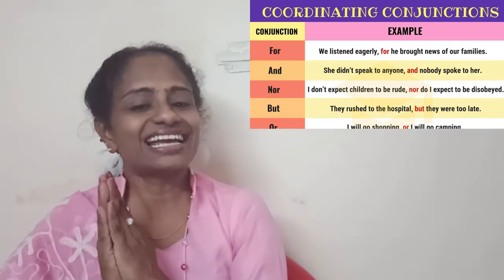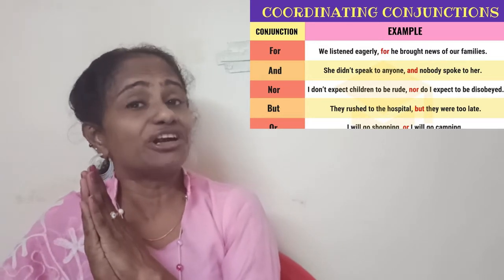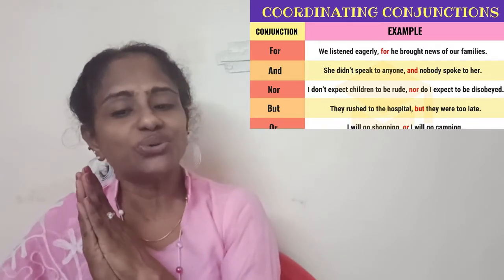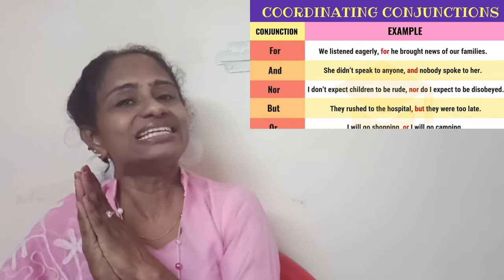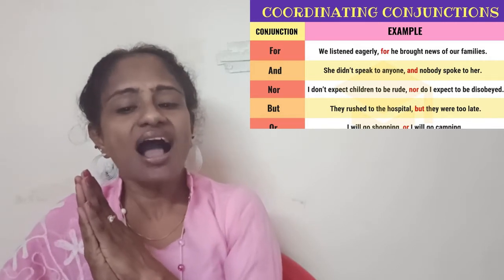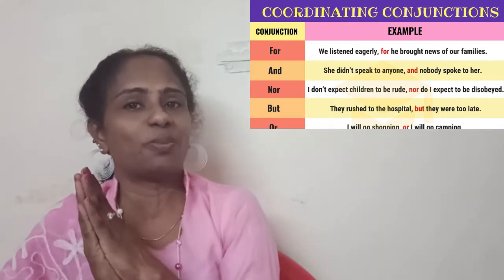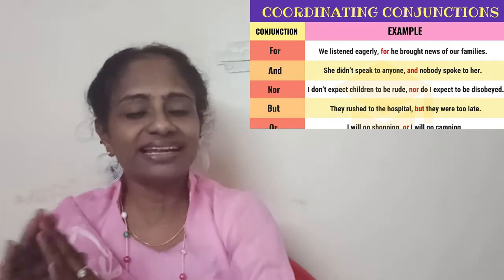Next, I don't expect children to be rude, nor do I expect to be disobeyed. I expect to be disobeyed is an independent sentence.